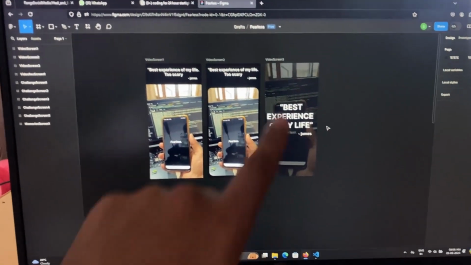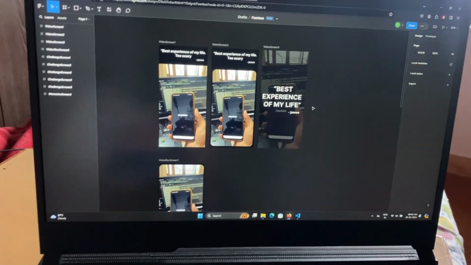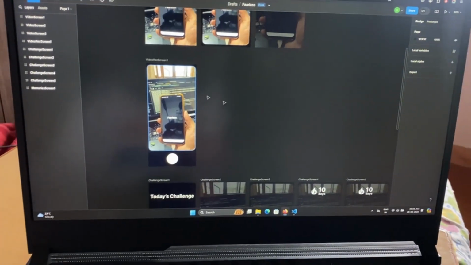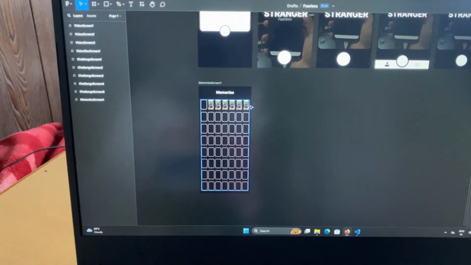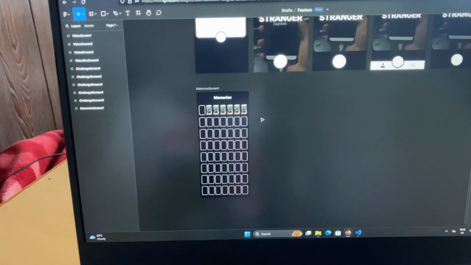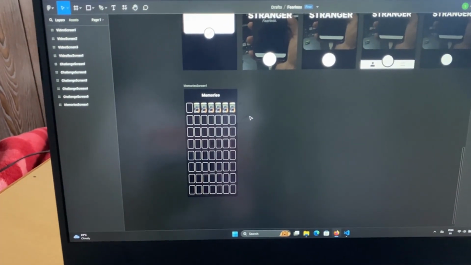Quick update, I'm done with this video screen and the output is like this. Now the video screen is done, the video record screen is done, the challenge screen is done. The last thing that is left is the memory screen for the UI creation part, which I have not copied from any popular social media app.